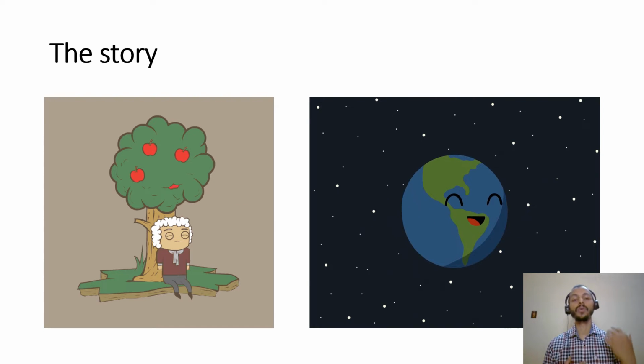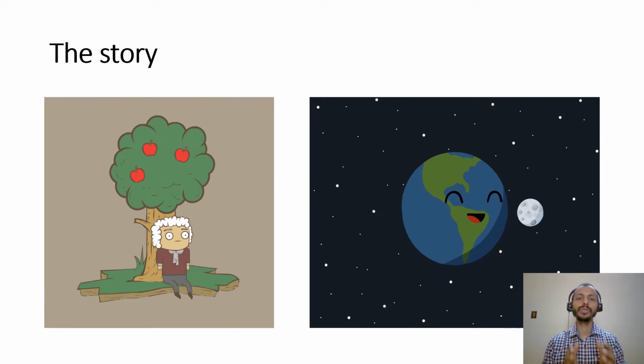So he inquired about it, he thought about it, then he conjectured and gave a law that is known as the universal law of gravitation, which we are going to study in the further slides.